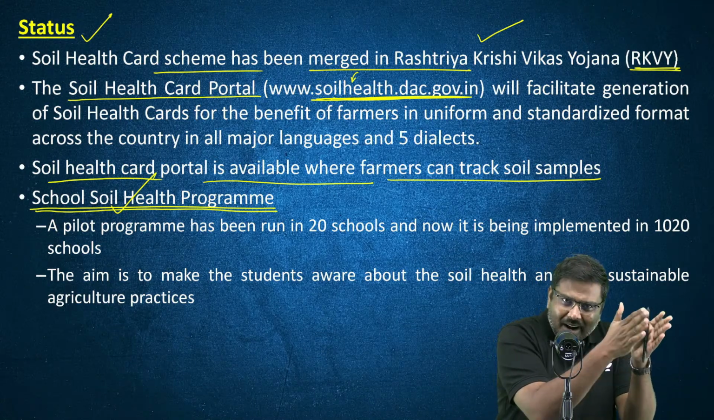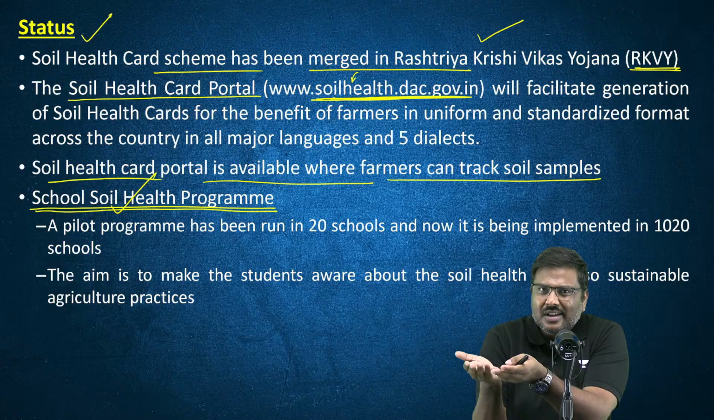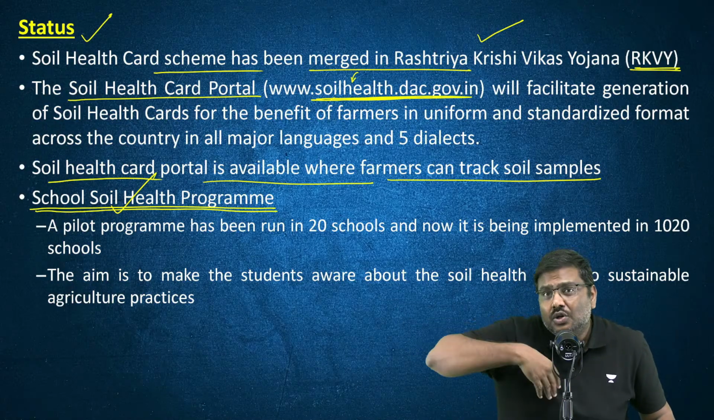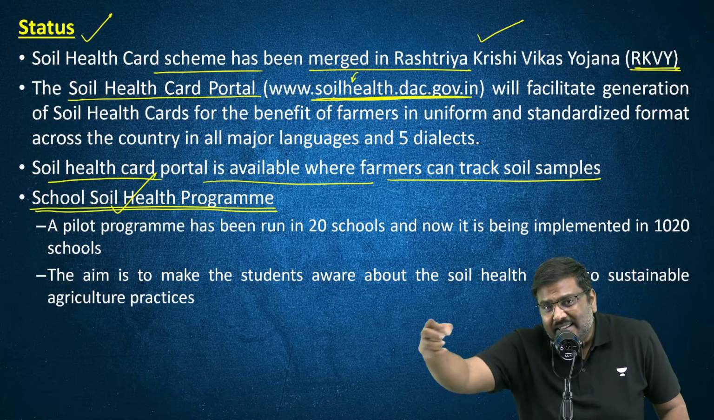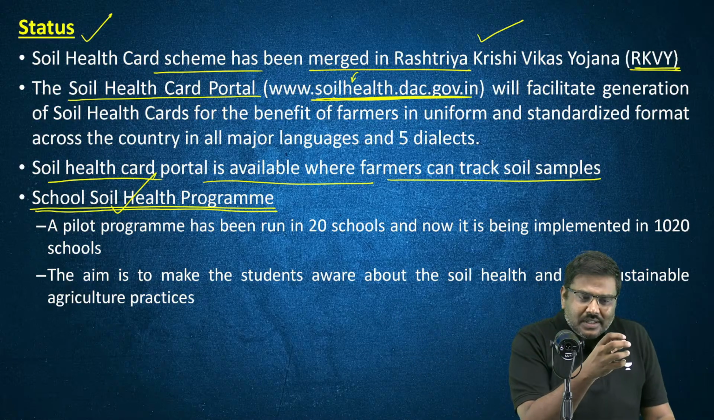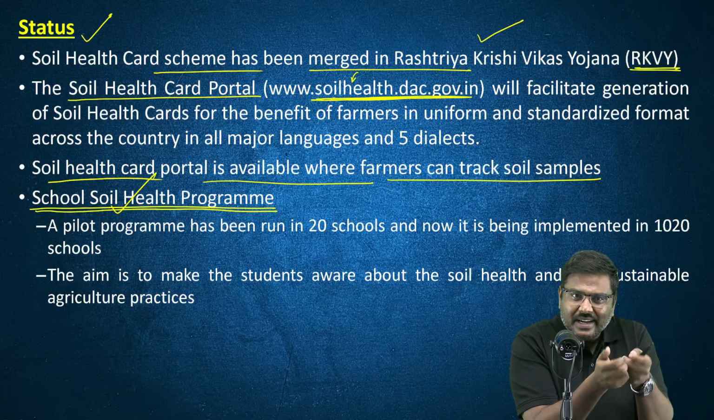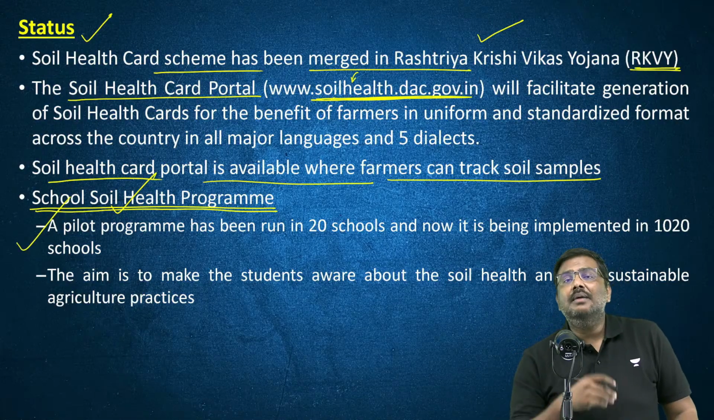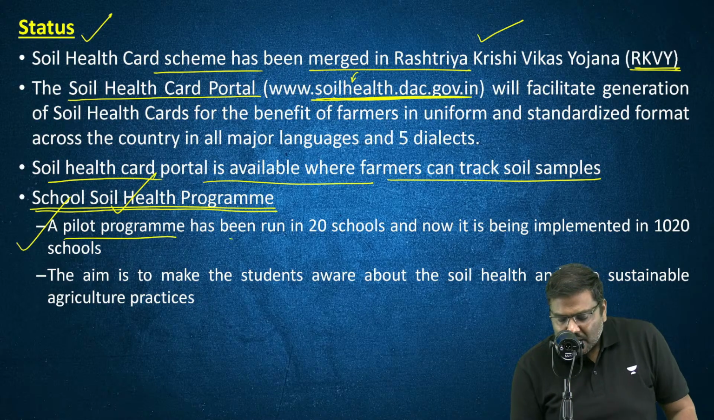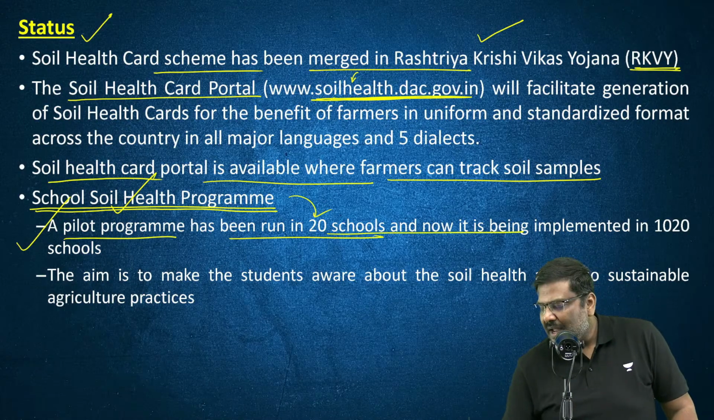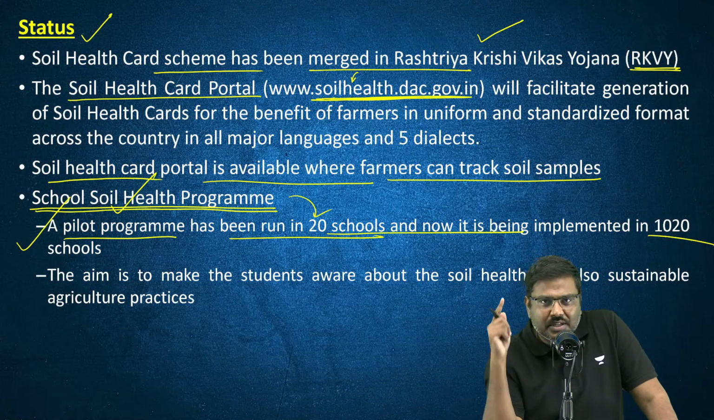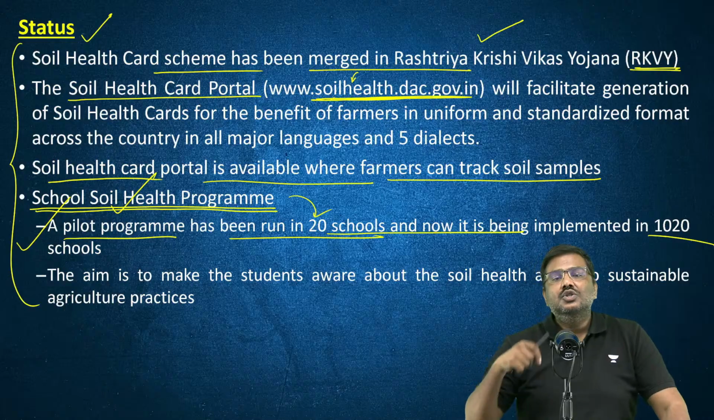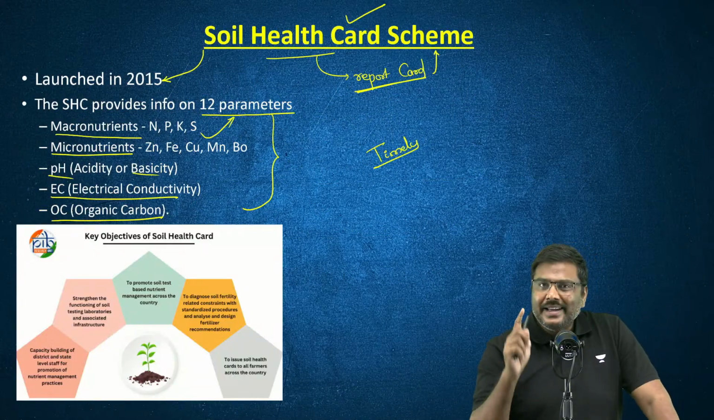And if that is done, because they're children, automatically the information will also get disseminated to all the other people residing in this particular region. So the spread of the information can be easily done if we can target the school-going children. That's the reason the government has run a pilot program, which has been run in 20 schools, and now it is going to be expanded to 1020. So these are certain important points associated with soil health card, which has completed 10 years now.